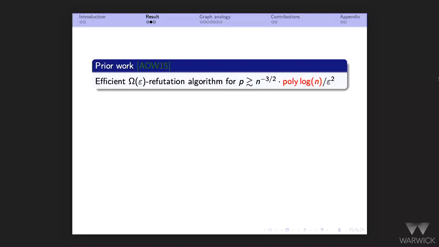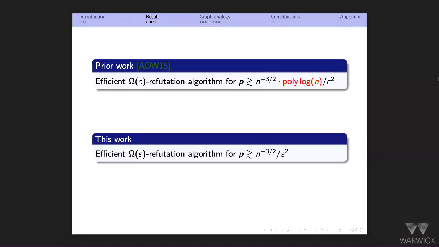The 3 is for 3XOR, so you can replace that with k if we talk about kXOR and in general CSPs, over epsilon squared up to a polylog n factor. You can guess that I wrote that in red because the improvement is that we get rid of the polylog n factor. So the result is you have an efficient algorithm that does refutations, and it's sharp at this n to the minus k over 2.